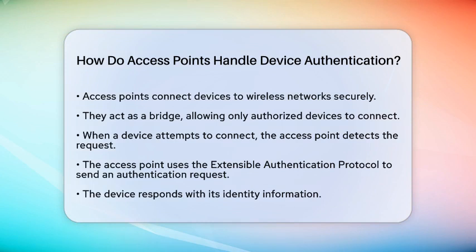When a device tries to connect to a wireless network, the access point first detects this connection attempt. It then sends out an authentication request using a method called the Extensible Authentication Protocol. This is where the device responds with its identity information. The access point takes this information and forwards it to an authentication server, which is often a Remote Authentication Dial-In User Service server. The authentication server plays a key role in verifying the credentials provided by the device.